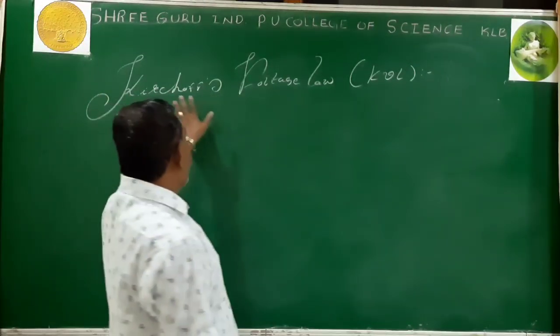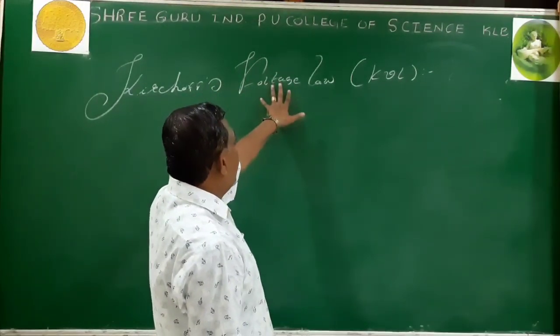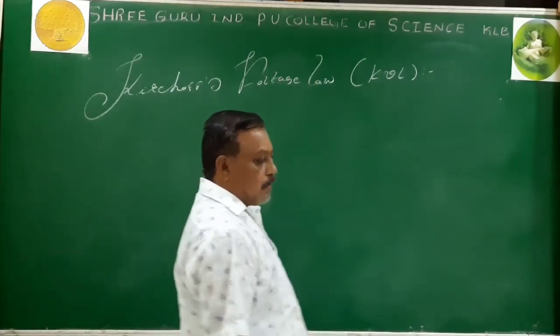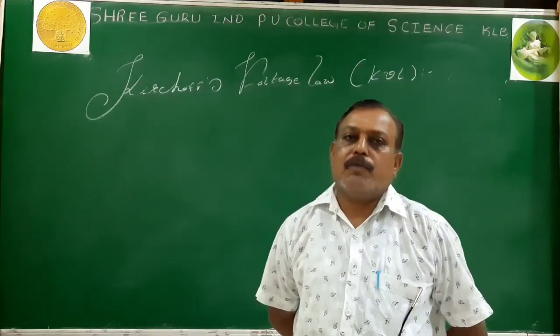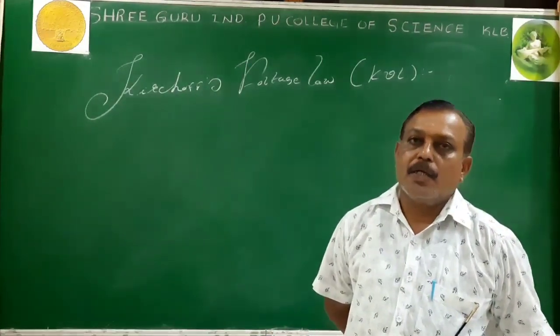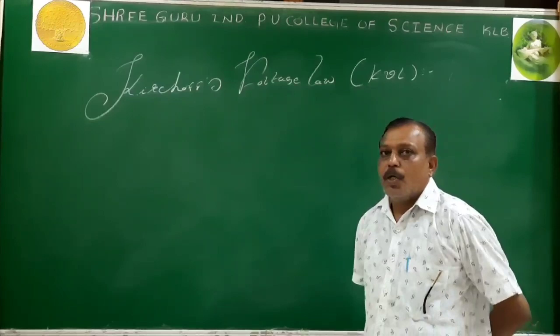Here we need what? A closed circuit, a closed path. In KCL we do not need a closed path. It can be applied for both things, closed path as well as open path. But KVL deals with what? Closed path.